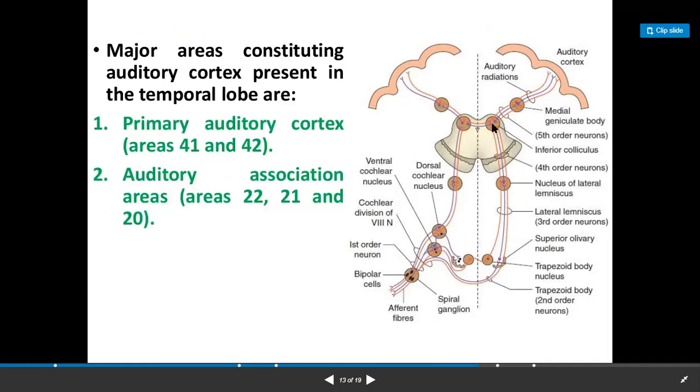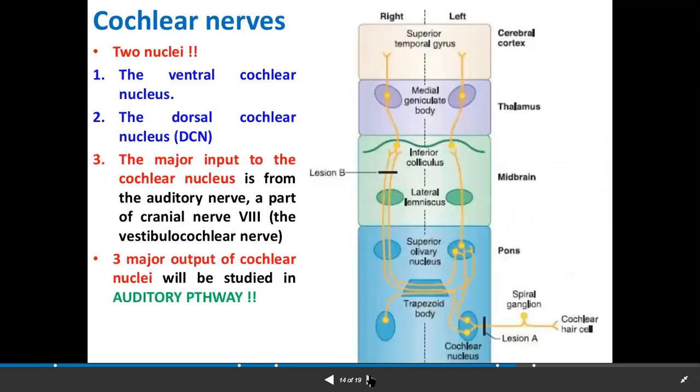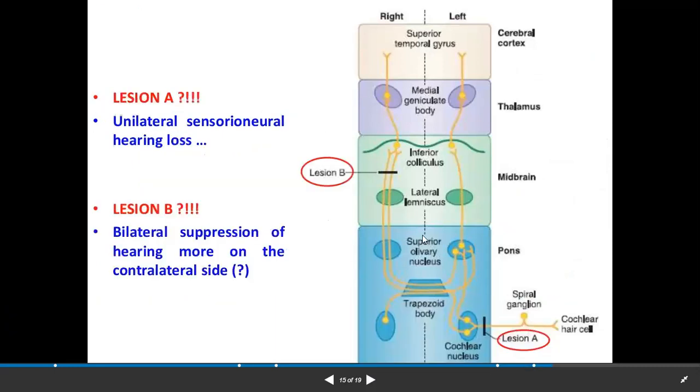The major areas constituting the auditory cortex in the temporal lobe are the primary auditory cortex, areas 41 and 42, and the auditory association areas, areas 22, 21 and 20. For the cochlear nerves, we saw two nuclei, the ventral cochlear nucleus and the dorsal cochlear nucleus. The major input to the cochlear nucleus is from the auditory nerve, a part of the 8th cranial nerve, the vestibulocochlear nerve. There are three major outputs of the cochlear nuclei forming the auditory pathway.